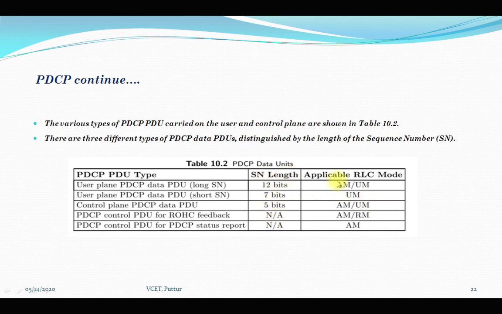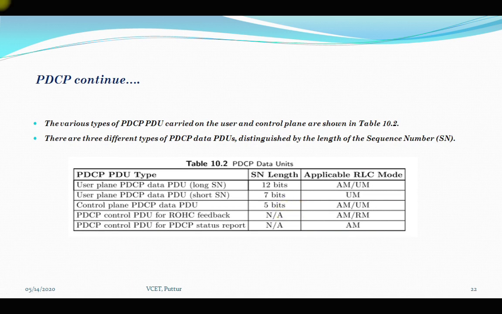Now there are certain RLC modes which are applicable, which are given as AM and UM, AM and UM, AM and UM, and AM. The PDCP data PDU with the long sequence number is mainly used for UM and AM, that is unacknowledged mode or acknowledged mode. The PDCP data PDU with a short sequence number is mainly used for TM, that is transparent mode.